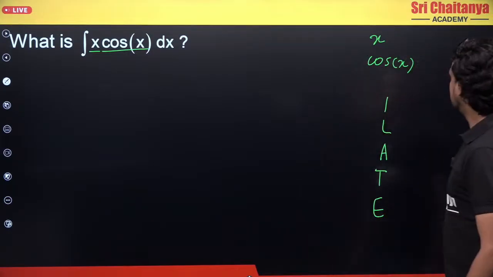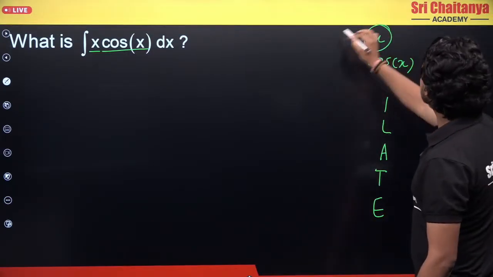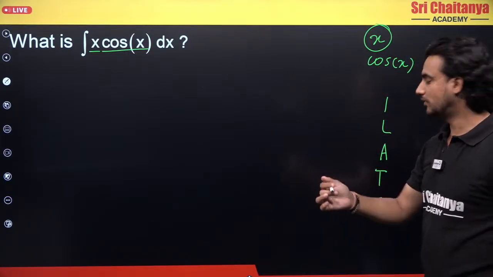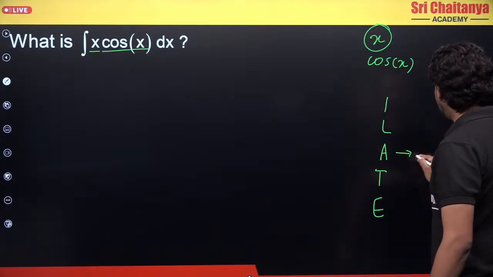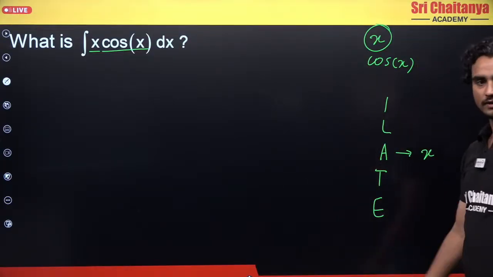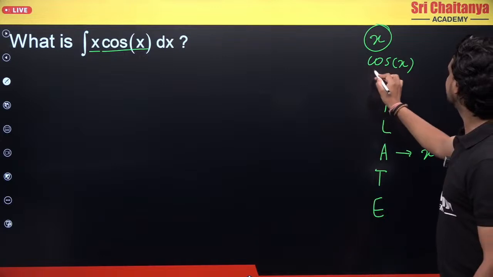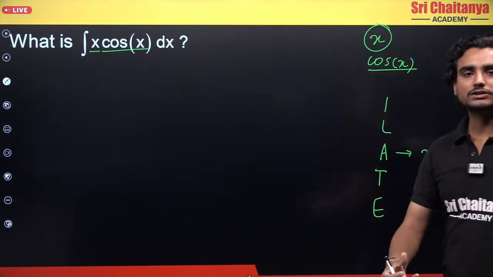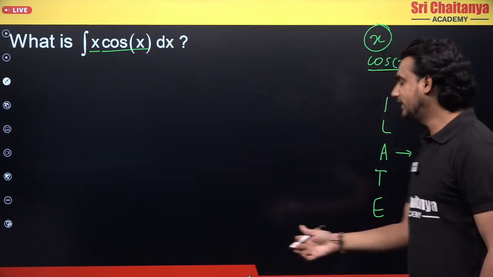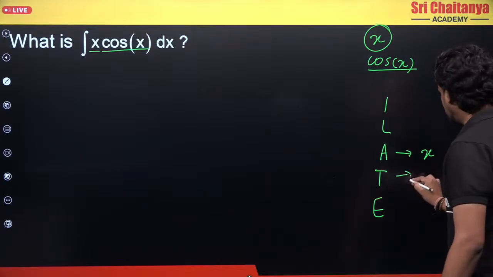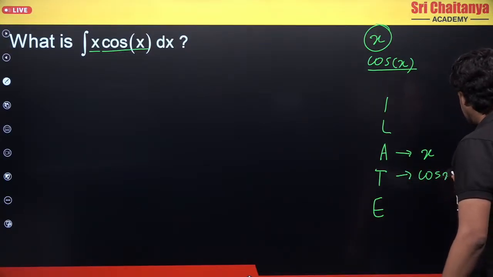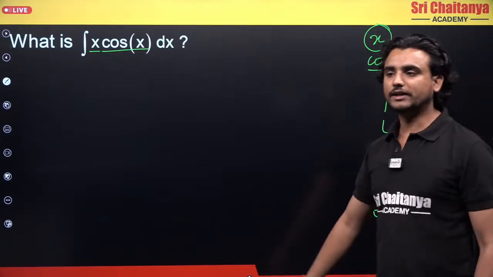I have written it here. So now let's see, where does x fall? What is x? X is an algebraic function, so I'll say x will be somewhere here. Now the second function is cos. Cos is a trigonometric function, so I'll say cos lies here. Okay, so now I have written it here.